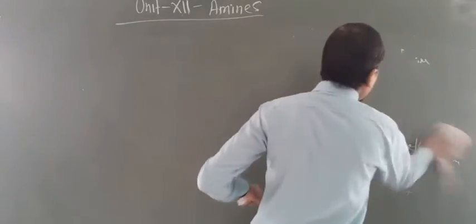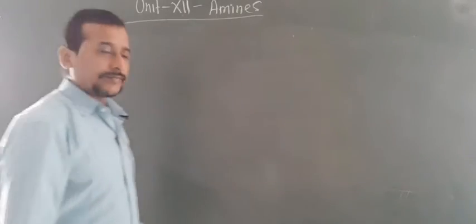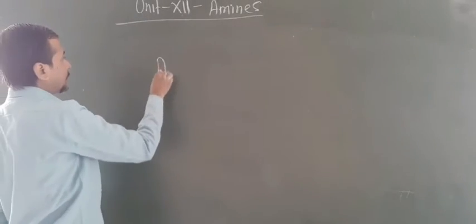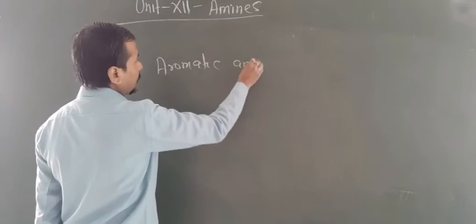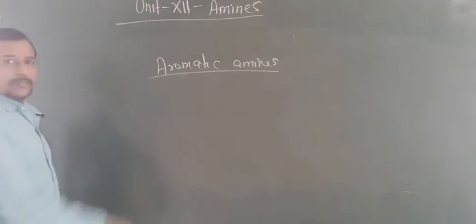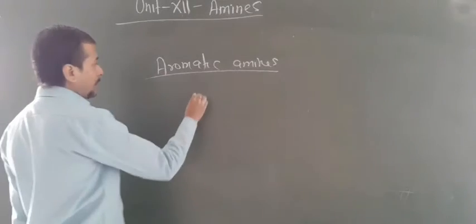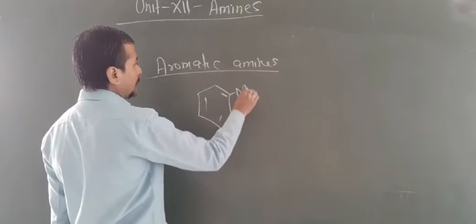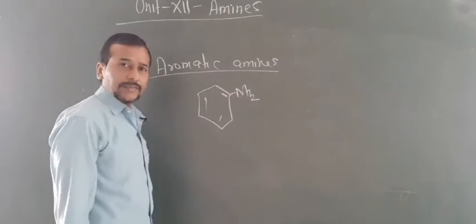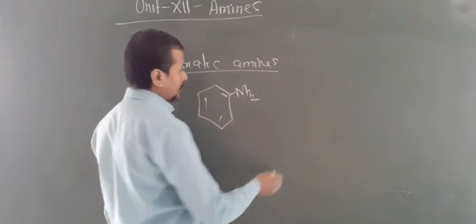Now let us focus on the aromatic amines. For aromatic amines, just a benzene ring is attached with NH2. This is also a 1 degree amine because the NH2 group is there.